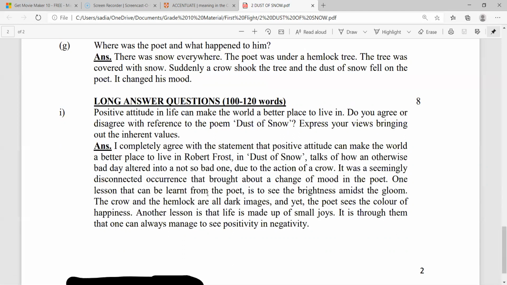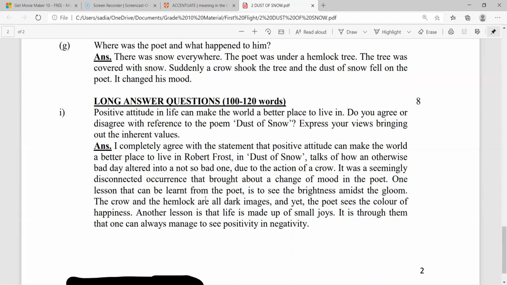Let us see what we have before us, and before we can reconstruct the opening line and add certain citations. I completely agree with the statement that positive attitude can make the world a better place to live in, Robert Frost and Dust of Snow. Now, you can see the structure is completely incorrect. It talks about how an otherwise bad day altered into a not so bad day due to the action of the snow. First of all, a very long line. The structure is completely incorrect. It was a seemingly disconnected occurrence that brought about a change of mood in the poet.